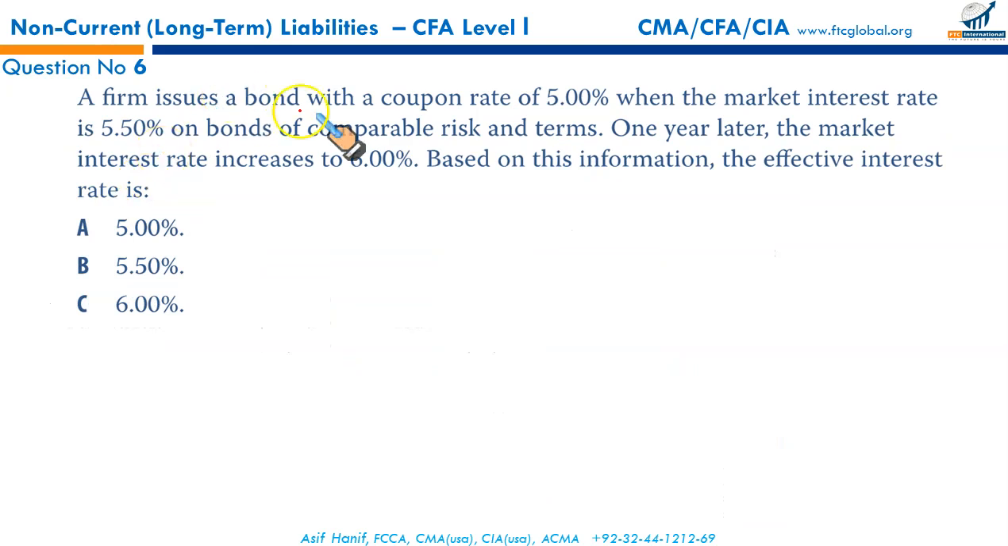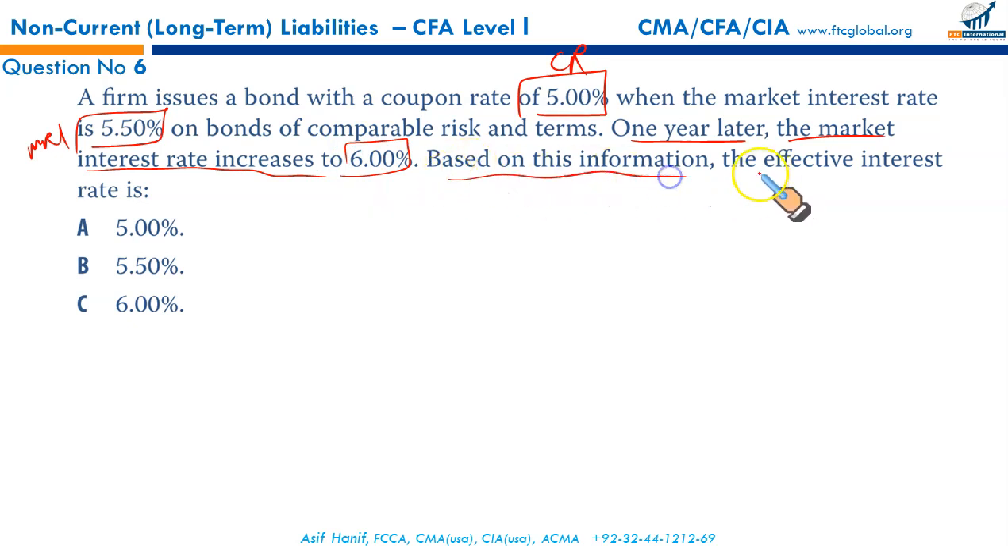A firm issues a bond with a coupon rate of 5% when the market interest rate was 5.5%. This is the market rate of interest on bonds of comparable risk and terms. One year later, the market interest rate increases to 6%. Based on this information, the effective interest rate is, apparently most of you will jump at this rate. No. We will take 5.5%.